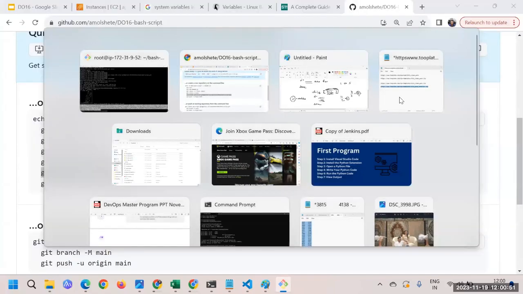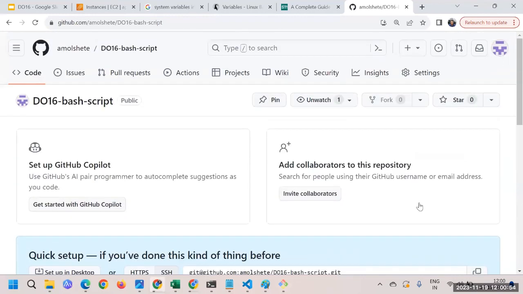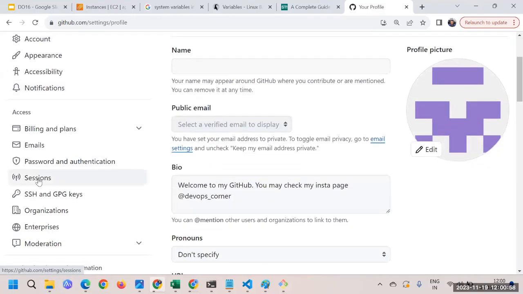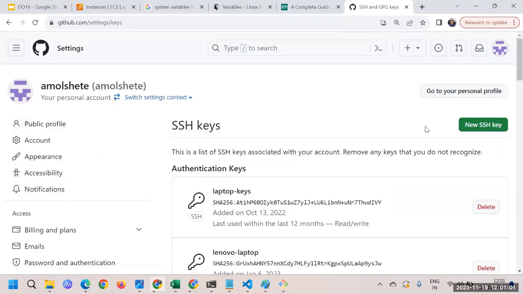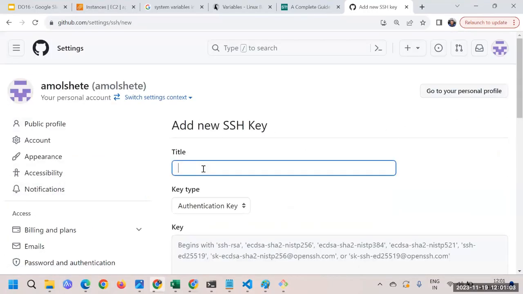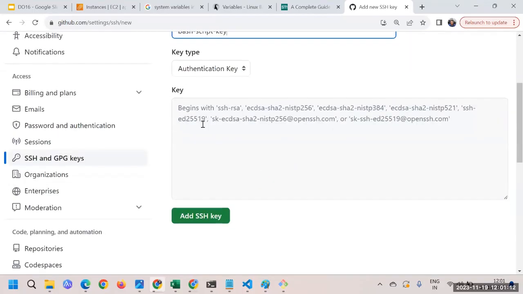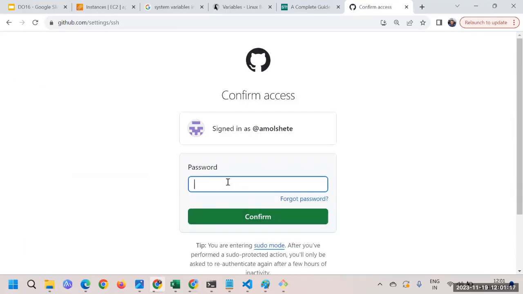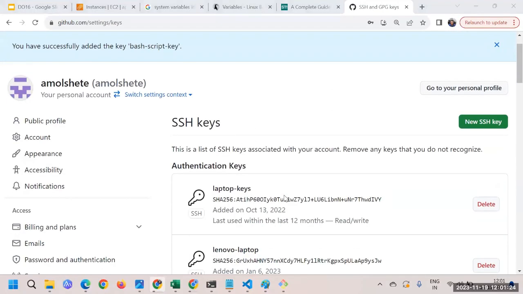So I'll go to the settings. Inside that, I should find SSH and GPG keys. Here I'll say new SSH key, and give some name, let's say bash script key. Any name you can give, it doesn't matter. Paste the key, add SSH key. It's asking me to provide a password. Let me do it. Okay, we are done with adding the key.